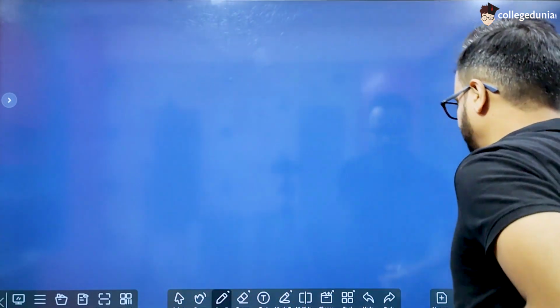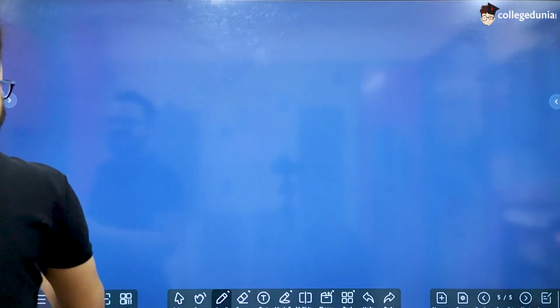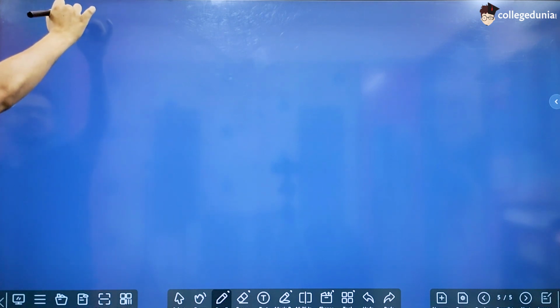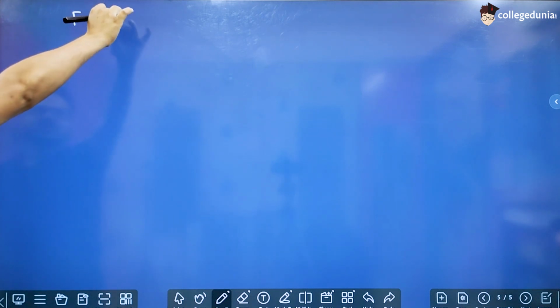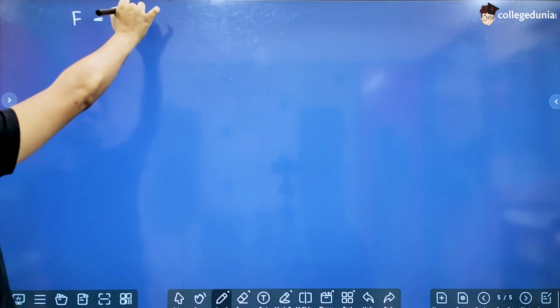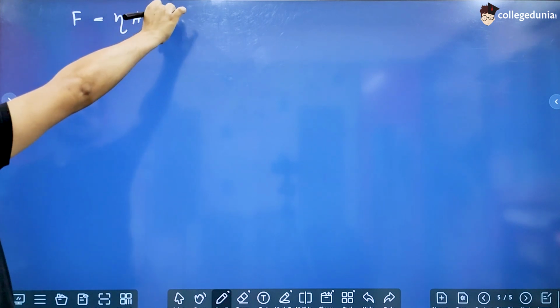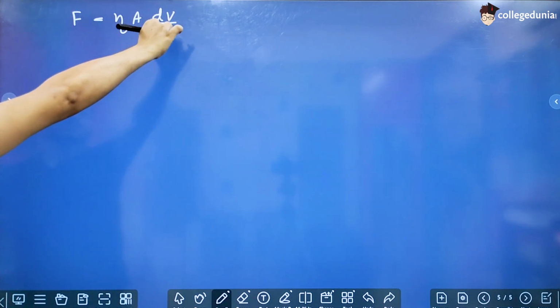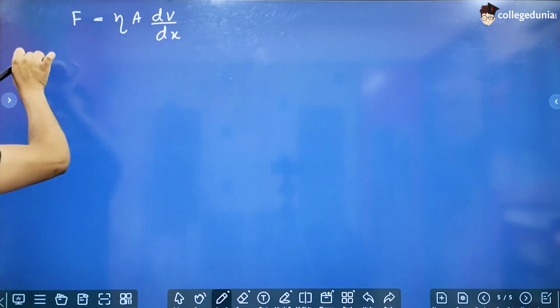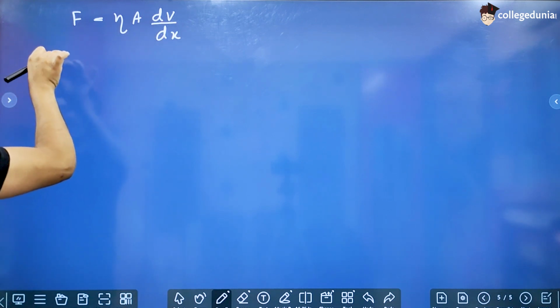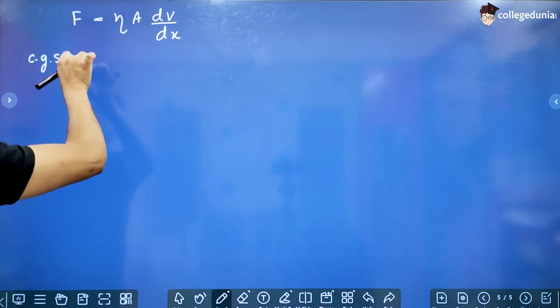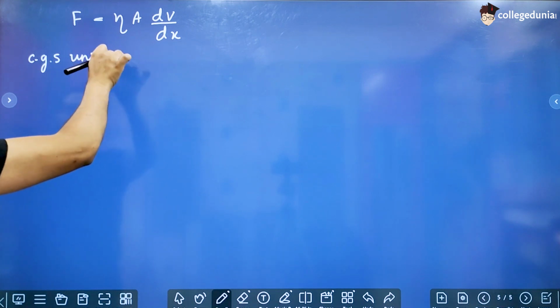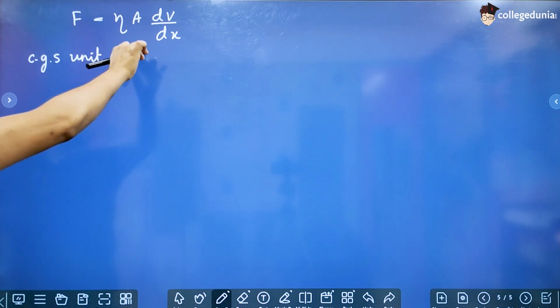But the CGS unit of eta, that is viscosity, is very important. So what is the CGS unit? Okay, now let's write this formula once again. Eta A dv by dx. Now let us find the CGS unit of eta.